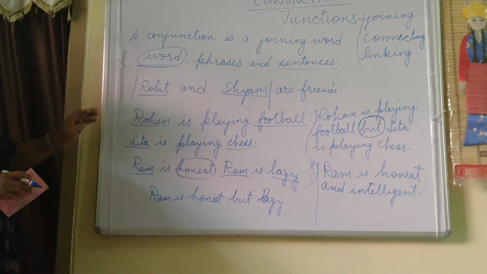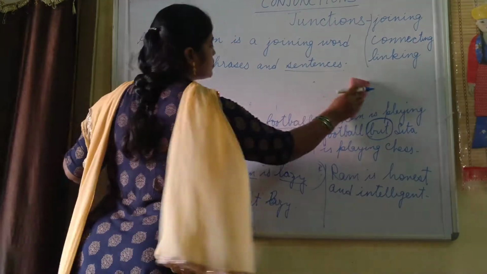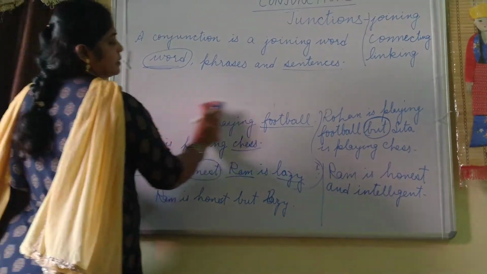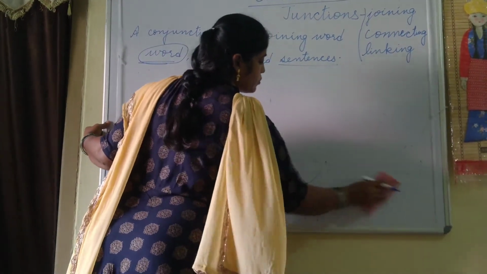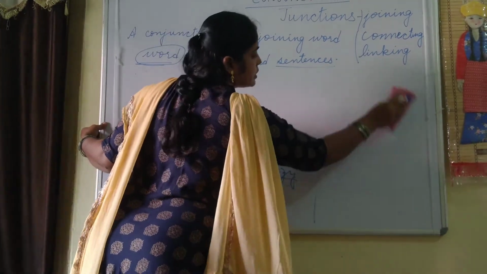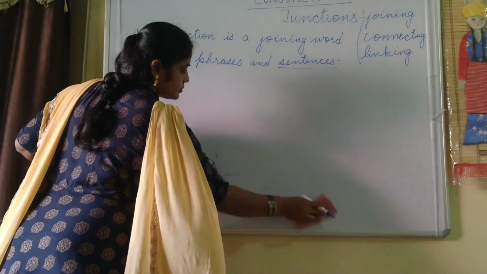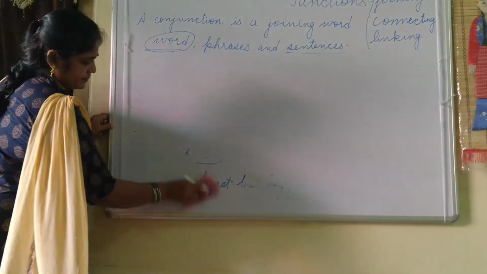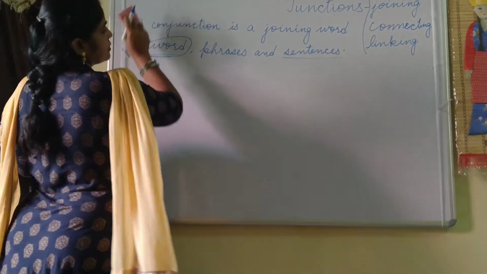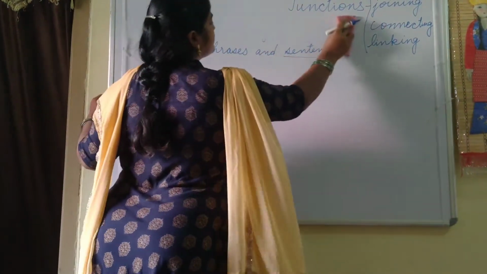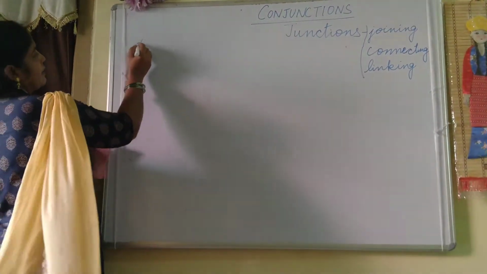Now one by one we will see all the different words which are used as conjunctions. First let us see what are those normal conjunction words. Now see. The first is and.